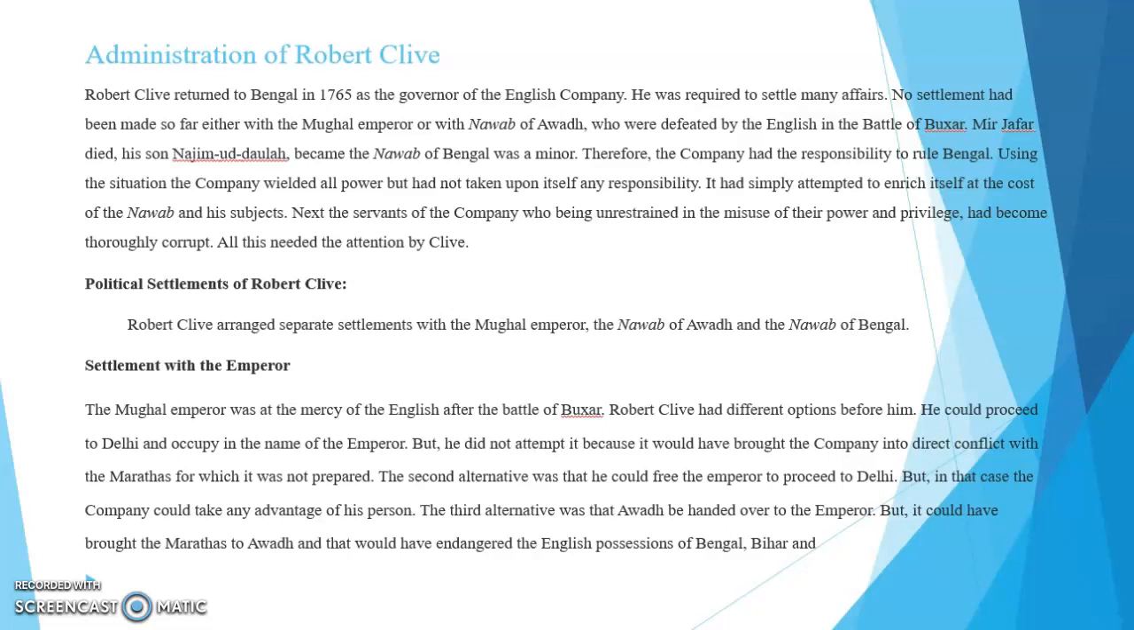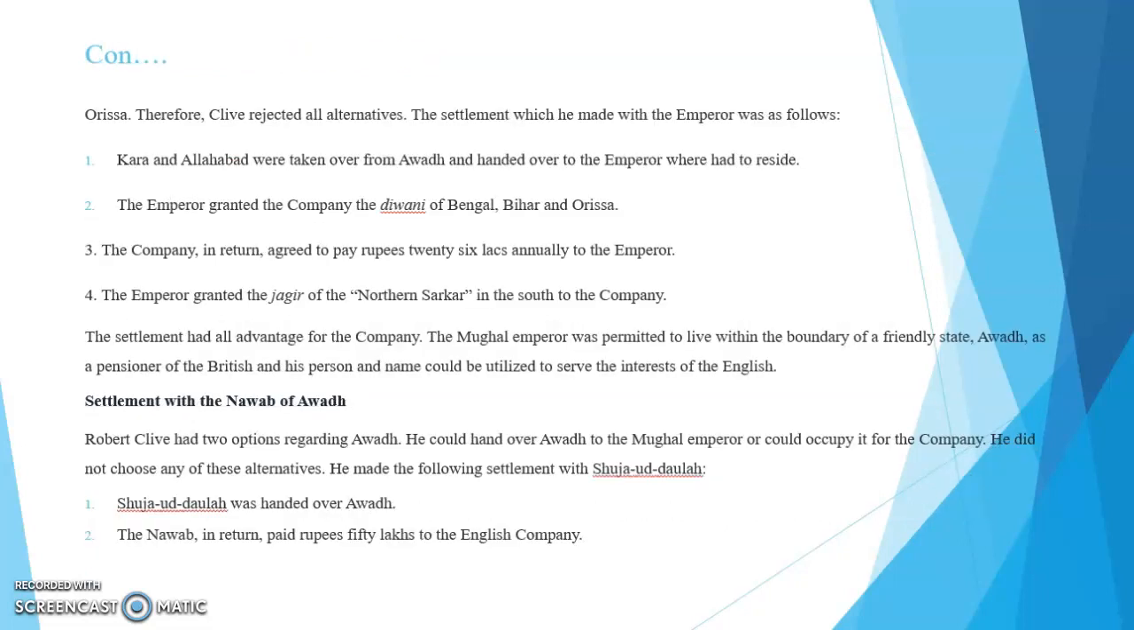The third alternative was that Awadh be handed over to the emperor, but it could have brought the Marathas to Awadh, and that would have endangered the English possession in Bengal, Bihar, and Orissa. Therefore, Clive rejected all alternatives. The settlement which he made with the emperor was as follows.